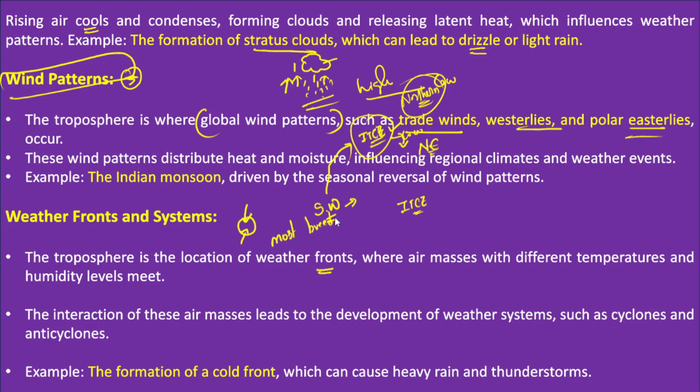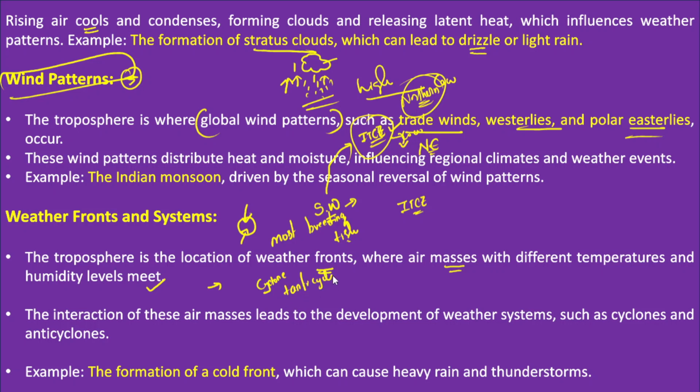So in this context, the troposphere also plays a very significant role in the formation of these weather fronts, where air masses collide with each other. These air masses have different temperatures and different levels of humidity, and that also brings huge rainfall and forms conditions favorable for the formation of cyclones and anticyclones.